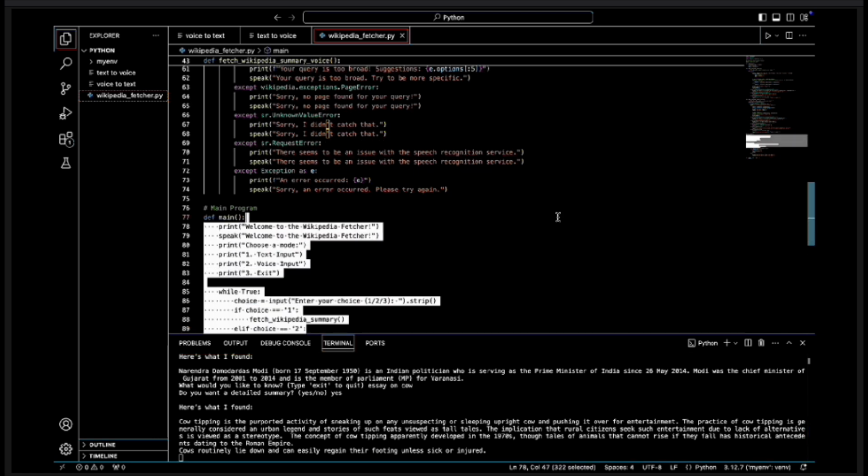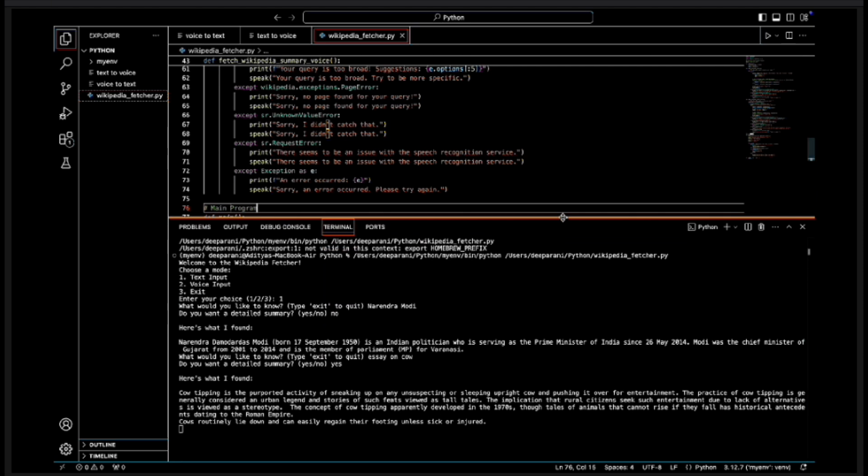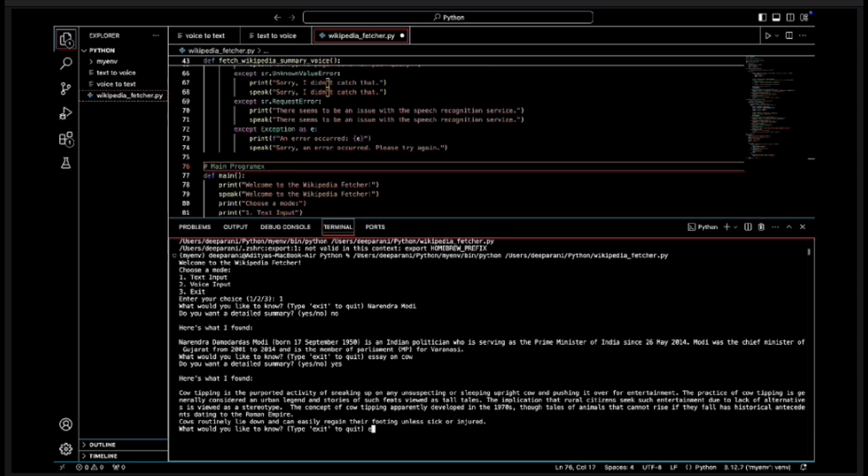The concept of cow tipping apparently developed in the 1970s, though tales of animals that cannot rise if they fall has historical antecedents dating to the Roman Empire. Cows routinely lie down and can easily regain their footing unless sick or injured.